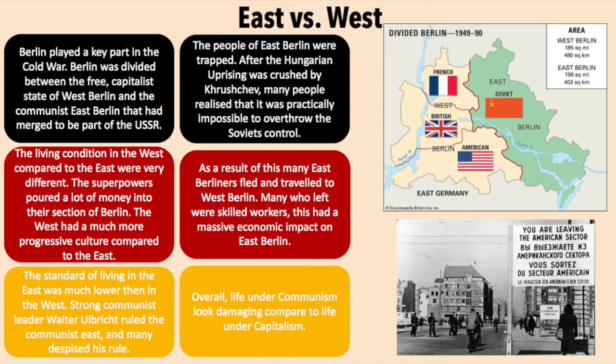The people of East Berlin were trapped. After the Hungarian uprising was crushed by Khrushchev, many people realized that it was practically impossible to overthrow the Soviet control. As a result of this, many East Berliners fled and travelled to West Berlin. Many who had left were skilled workers, and this had a massive economic impact on East Berlin. Overall, life under communism looked damaging compared to life under capitalism.